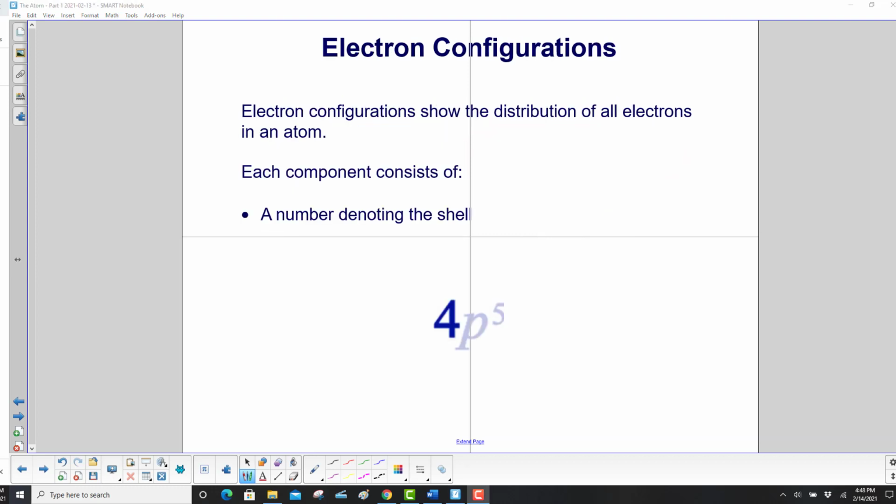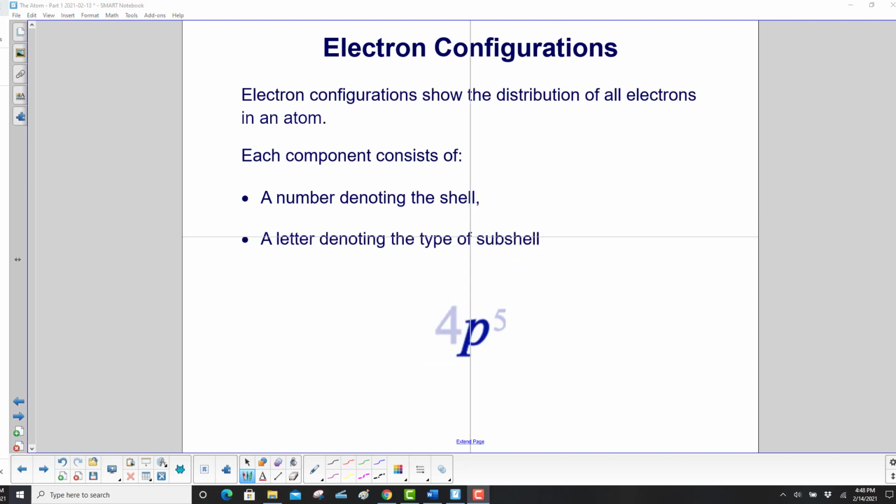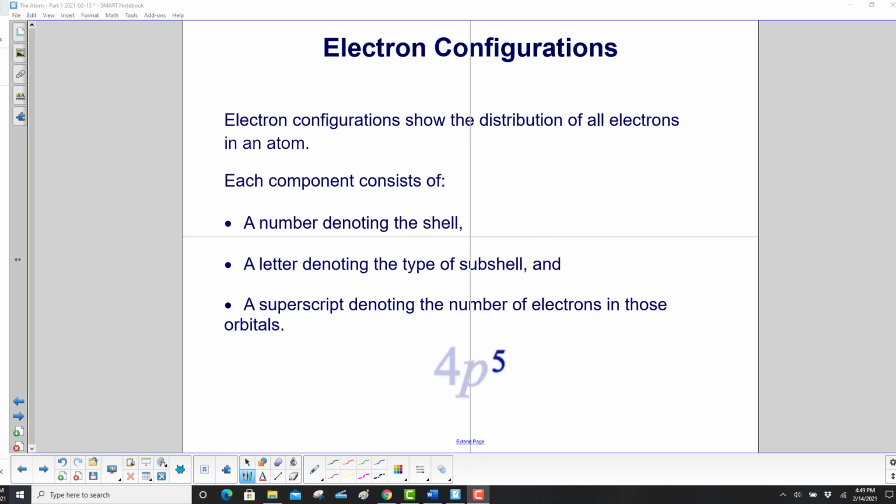Electron configurations show the distribution of all the electrons in an atom. Each component consists of a number denoting the shell, right over here. That's the n number. Then we have a letter denoting the type of subshell. In this case, it's p. We had s, p, d, f. And finally, we have a superscript denoting the number of electrons in those orbitals. So you would read this as 4p5.